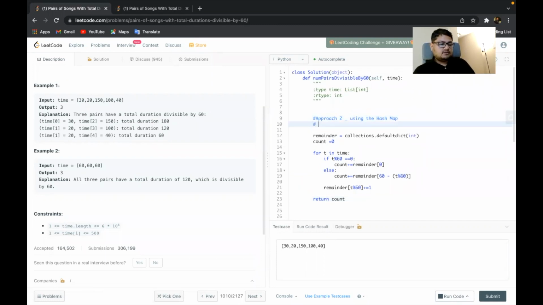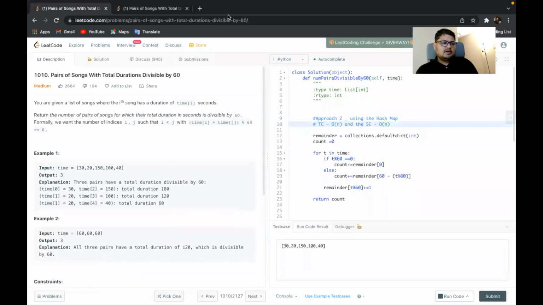And for this one, the time complexity will be order of n, and the reason for that is that you are running this loop for t in time. Other than that, for anything related to the hash map, looking up, searching, adding, everything will be constant time, and the space complexity will be order of n because we are using the hash map. So this is the result that you get, and this is the code for this question.